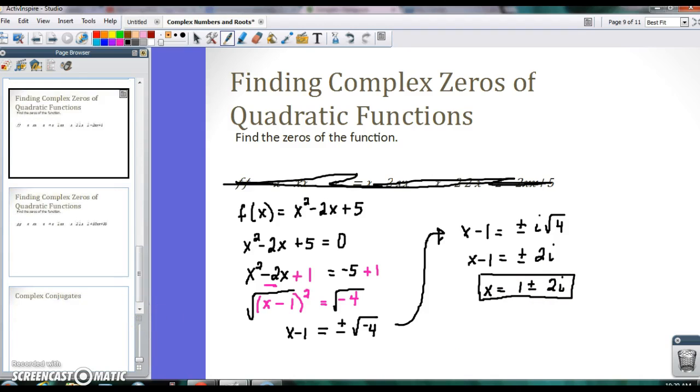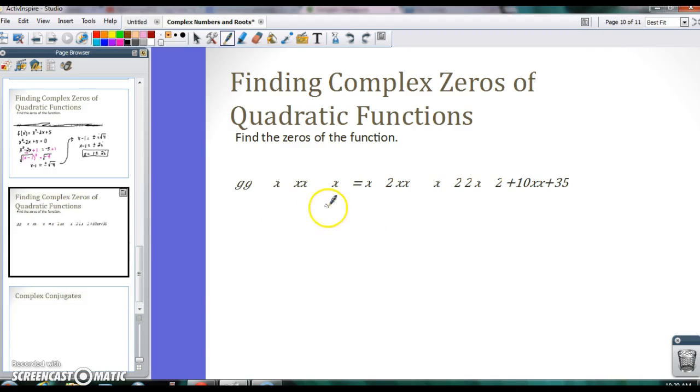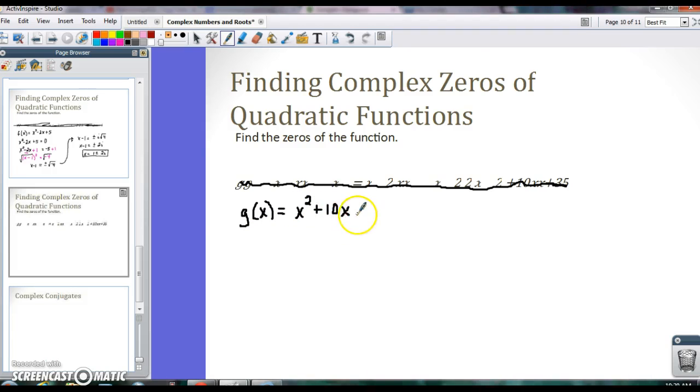Okay, let's look at the next one here. Same idea, we're going to go through and solve it, and it will not be that big mess. It'll be this. G of x is equal to x squared plus 10x plus 35.